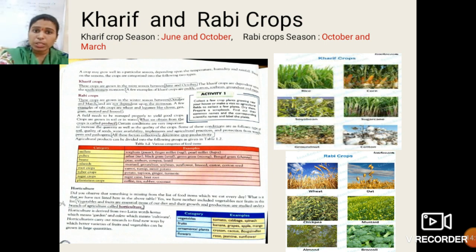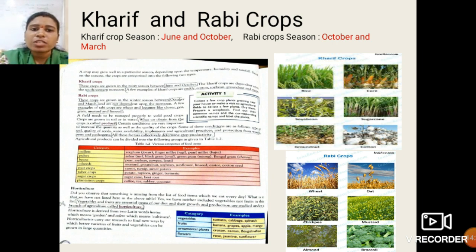What is the season for the Rabi crop? Okay. So if any kind of question is asked on this topic, suppose a question is asked like answer in one sentence, what do you mean by Kharif crop? Or what do you mean by Rabi crop? What is the season for the Kharif crop? What are the examples of Kharif crop? So you should know that.